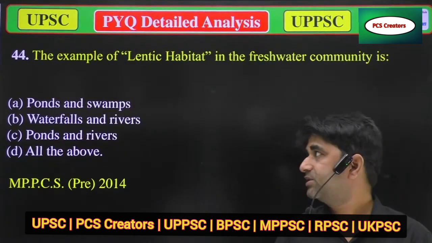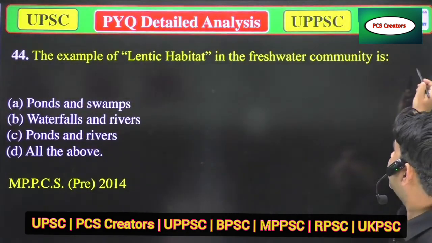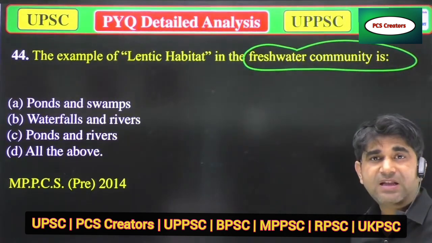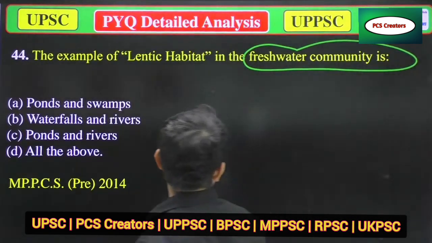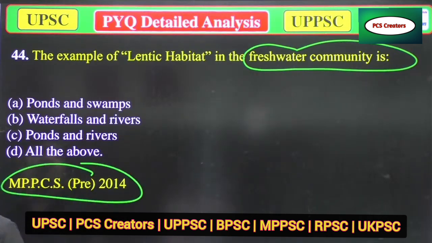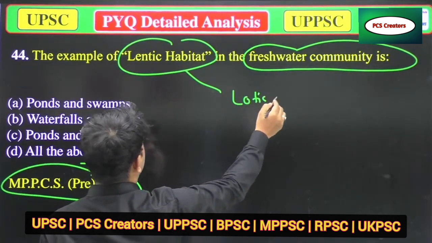Our next question is: the example of lentic habitat in the freshwater communities. This is lentic, not lotic. A, ponds and swamps. B, waterfalls and rivers. C, ponds and rivers. And D, all of the above. This question was asked in the MPPC 2014. When we talk about this, two things are there: one is lentic and next is lotic.